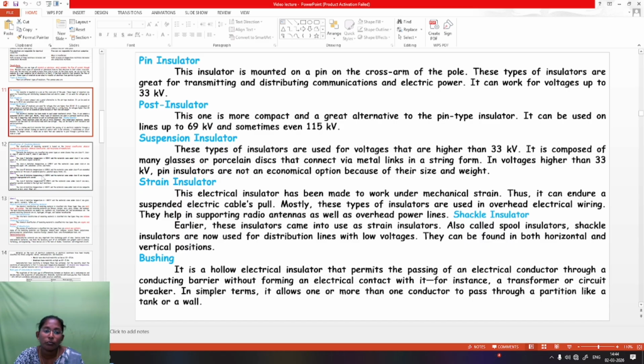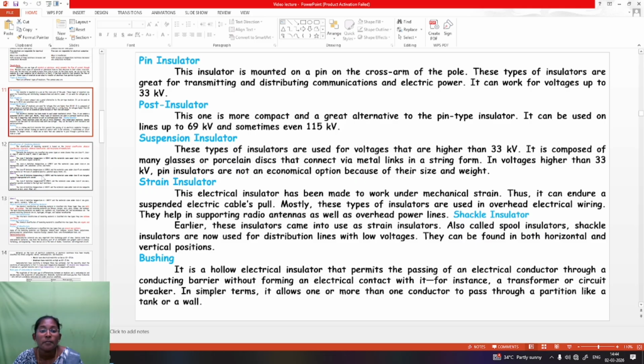Next, the suspension insulator. These insulators are used for voltages higher than 33 kilovolts. It is composed of many glass or porcelain discs that connect via metal links in a string form. At voltages higher than 33 kilovolts, pin insulators are not an economical option because of their size and weight.